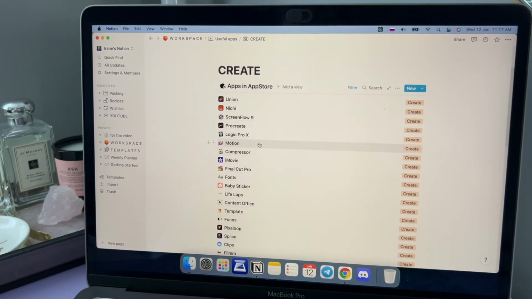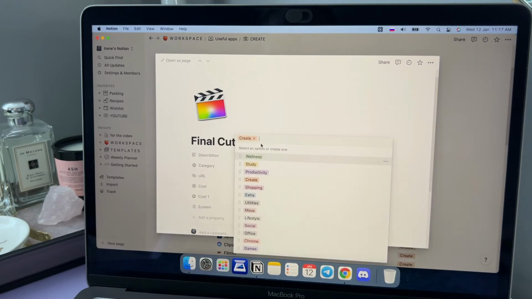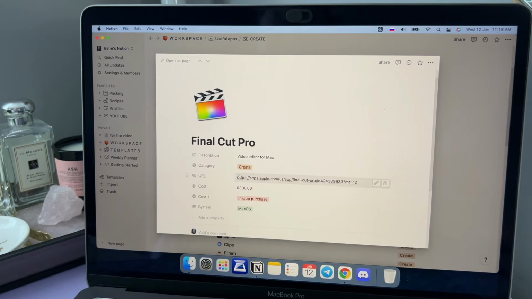If you go deeper inside the app, let it be Final Cut Pro, you can see the icon, which is the real icon of the app. Then we have a name, then the description for this app. Then you can see the category. I told you before about this, and you can see how many of them we have. The important thing is the link to the actual web page of this app, and you can see this is apps.apple.com. Then the price, whether this app has in-app purchases, and the system which this app is for.